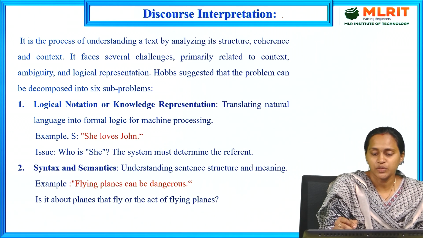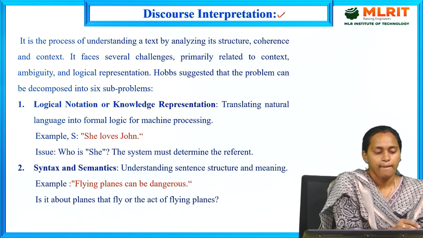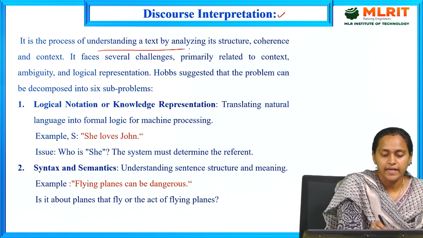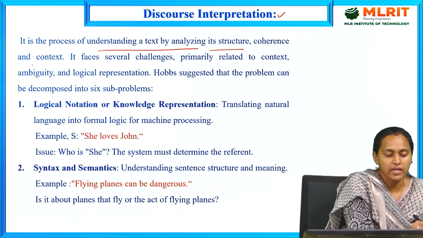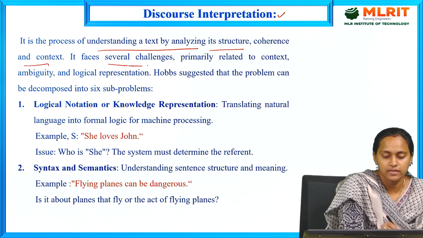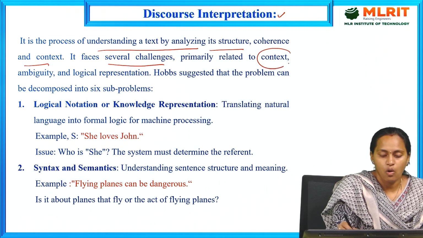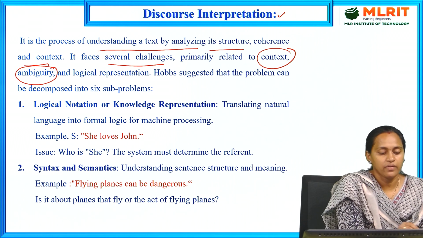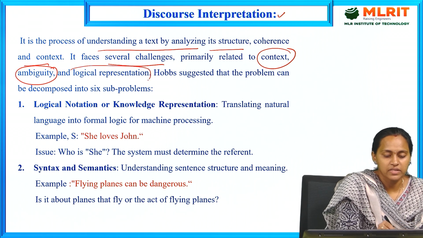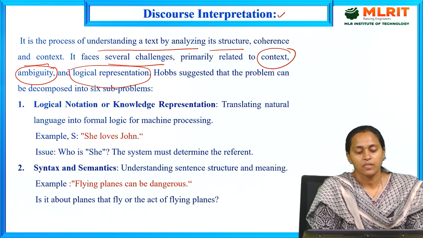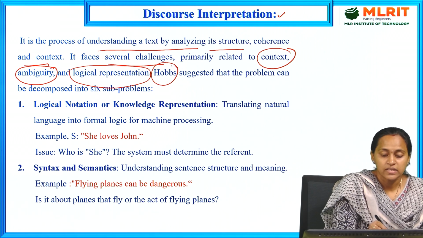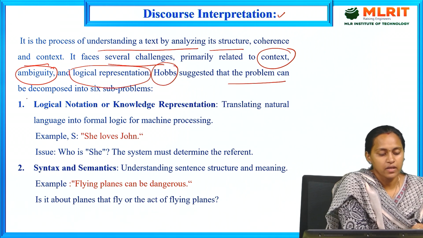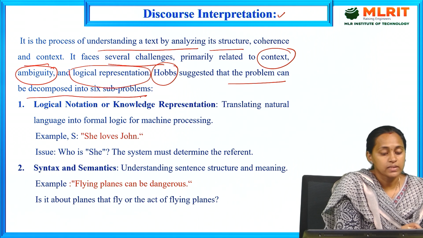Next, discourse interpretation. It is a process of understanding a text, analyzing the structure, coherence, and context. It faces several challenges, primarily related to the context and ambiguity. One of the main challenges in NLP is ambiguity in the logical representation of the sentence. Researchers suggested that the problem can be decomposed into 6 subproblems.